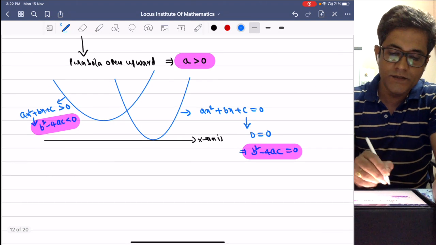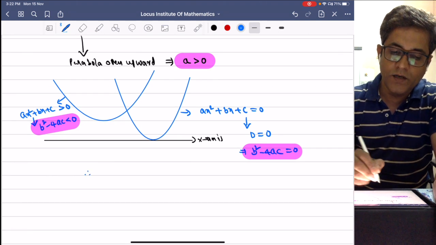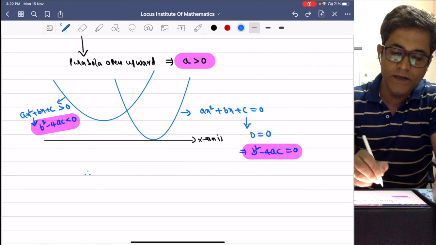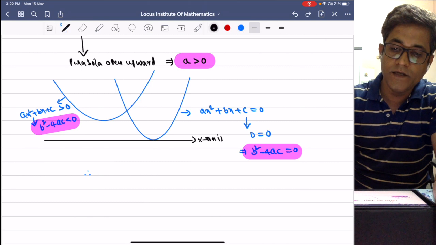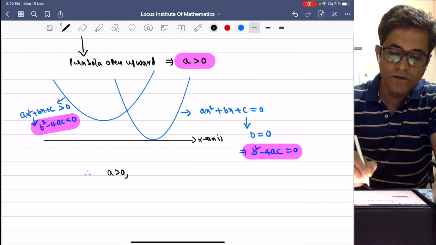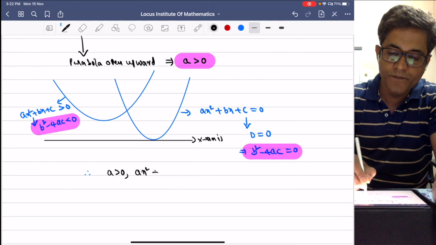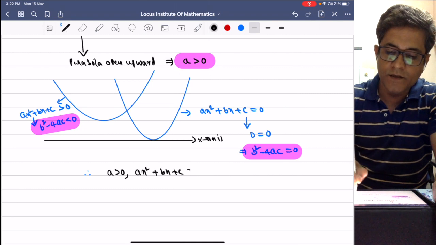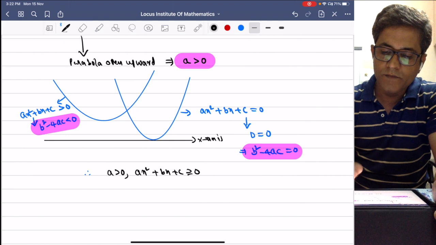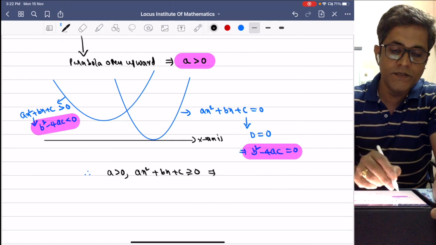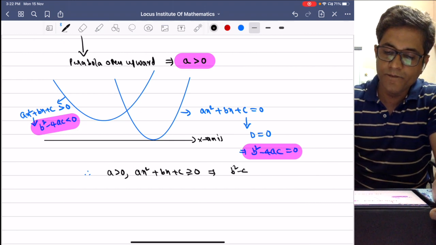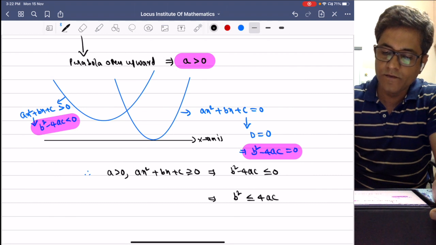Therefore, the common condition is a is greater than 0, and ax square plus bx plus c is greater than or equal to 0 here. This implies the common condition is b square minus 4ac less than or equal to 0. That implies b square is less than or equal to 4ac. Let us call this number 1.